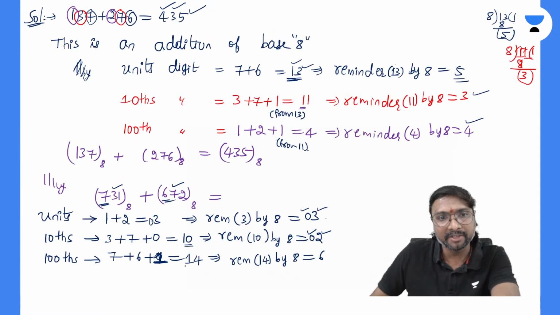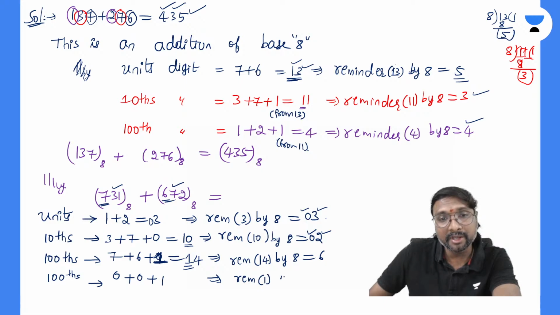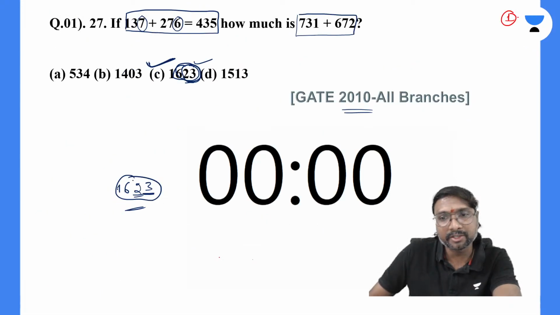Whenever you are having this, here 1 is there. So then what is the thousandths digit? In case of the thousandths digit, the first number is 0731, 0 is there, plus 0672, 0 is there, plus from this 14, 1 is there. So the remainder of this 1 by 8 is equal to 1. So what is the final number? It comes to be 1623 now.